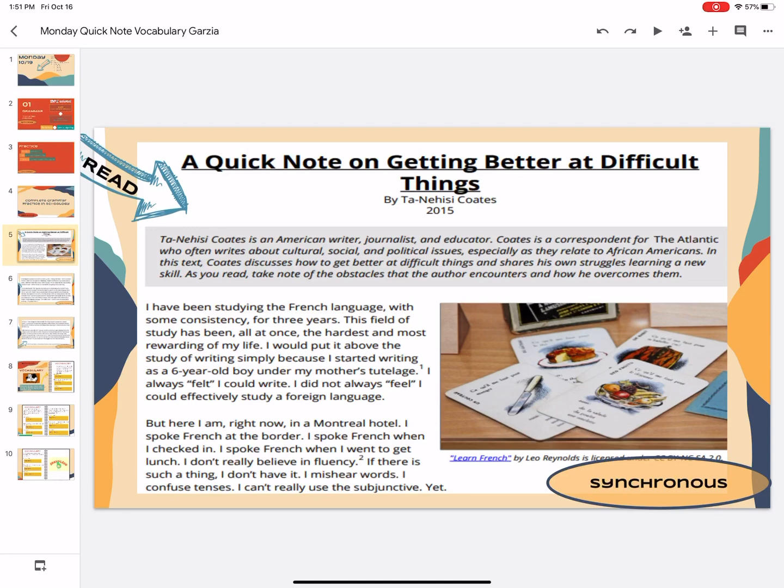But here I am, right now, in a Montreal hotel. I spoke French at the border. I spoke French when I checked in. I spoke French when I went to get lunch. I don't really believe in fluency. If there is such a thing, I don't have it. I mishear words. I confuse tenses. I can't really use a subjunctive.